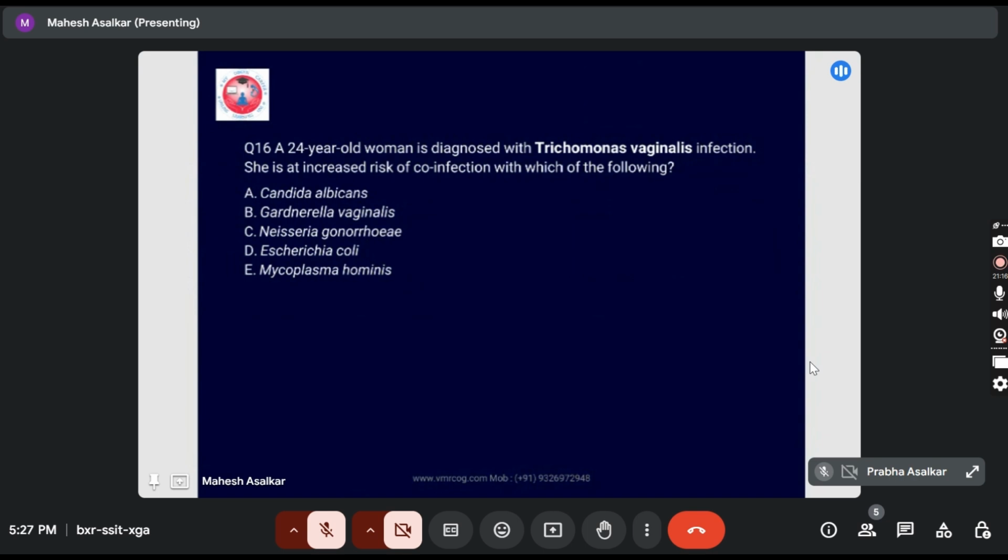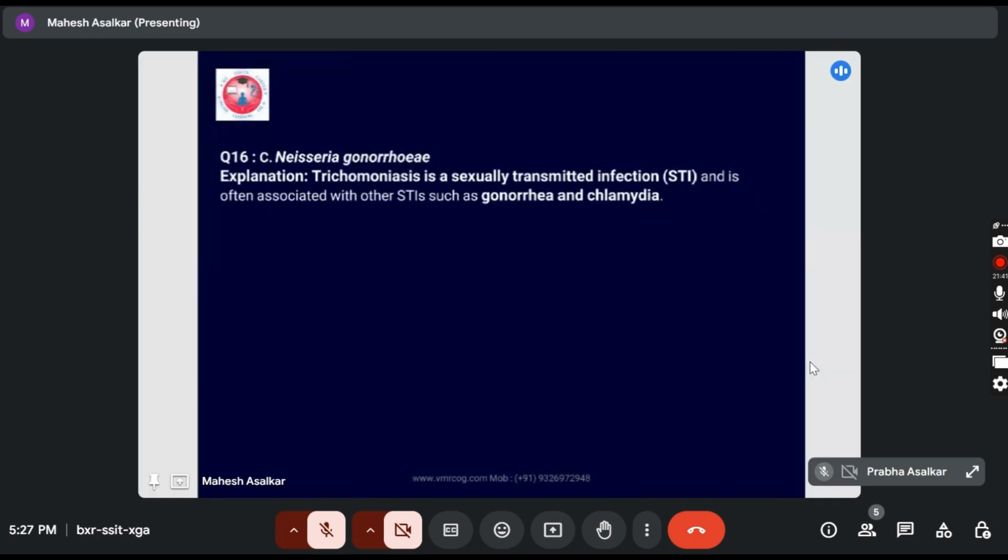A 24-year-old woman is diagnosed with Trichomonas vaginalis infection. There is an increased risk of co-infection with which of the following? Candida albicans, Gardnerella vaginalis, Neisseria gonorrhea, Escherichia coli, and Mycoplasma hominis. The answer is C. Gonorrhea, Neisseria gonorrhea.